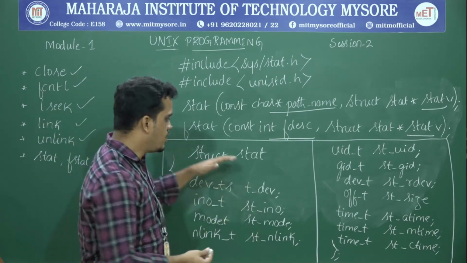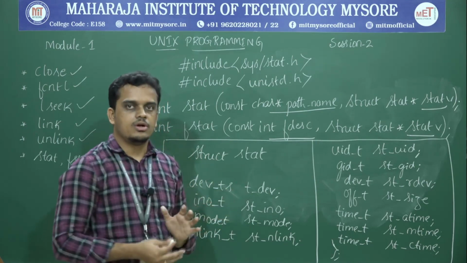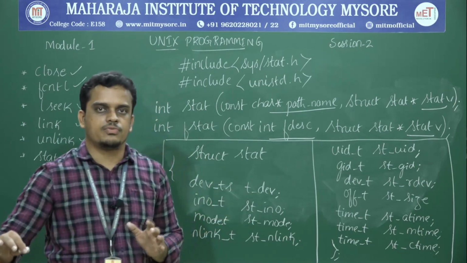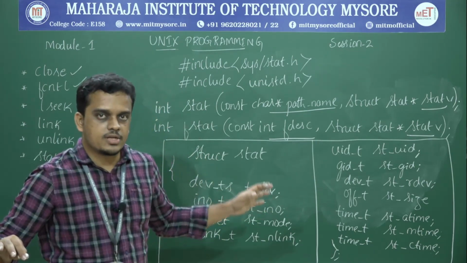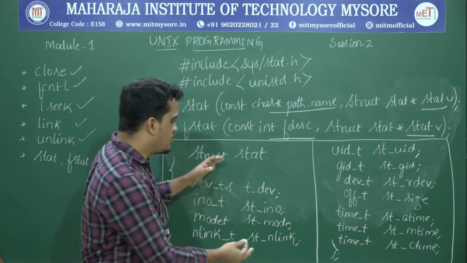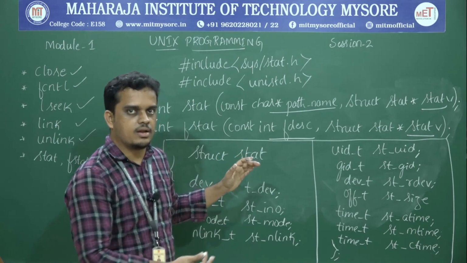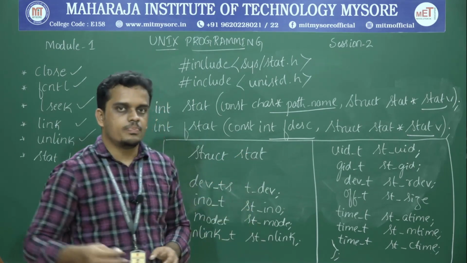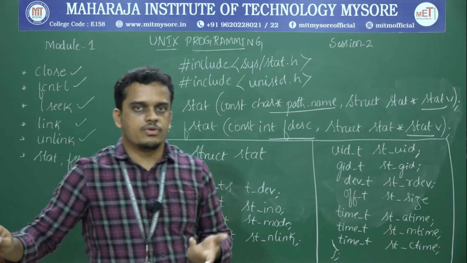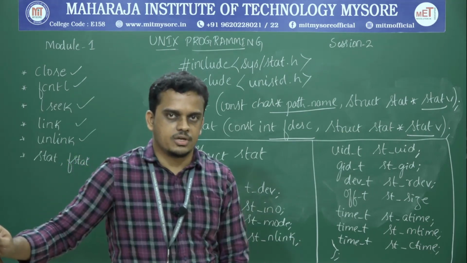It has a structure defined to take all these different attributes for a specified file, and it records the attributes of a given file in this structure.